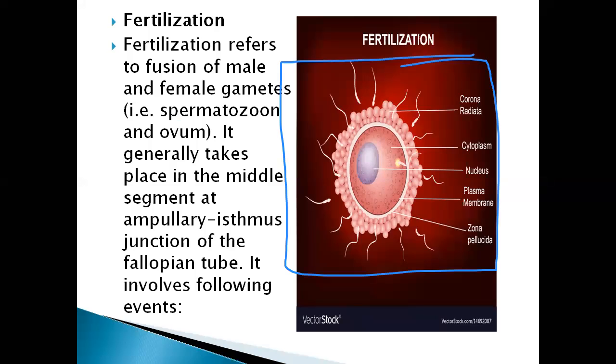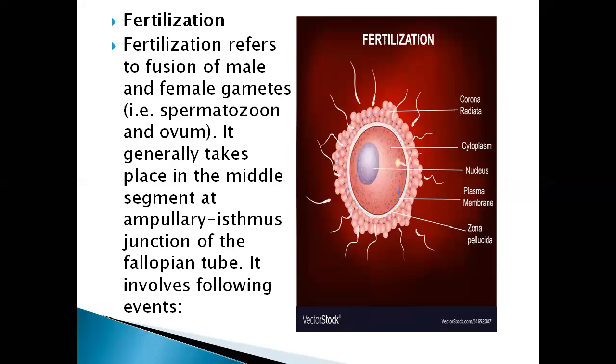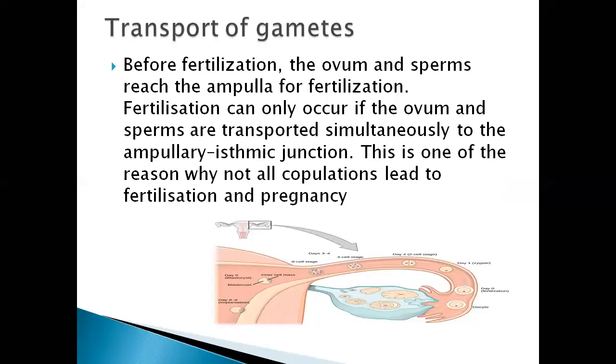The secondary oocyte is there, which is at meiosis 2, metaphase 2 stage. A perivitelline space you can see here, then the zona pellucida, then the corona radiata, the cells of the corona radiata we can see here. So this is the situation here in the fallopian tube. The secondary oocyte is yet to complete meiosis 2, but at present it is at meiosis 2, metaphase 2 condition.